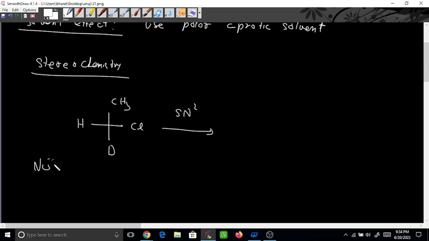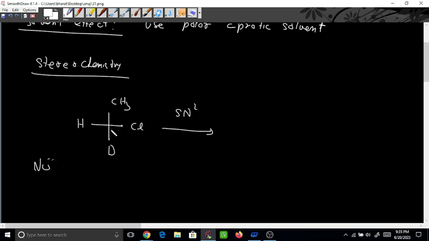What is the possibility of the nucleophile coming? Either in this direction or in this direction. Suppose you have to kick some person, what is easier, from the front side or the back side? Backside, right? Of course, backside. So if it tries to come from this side, then this will not go from here. This will remain sitting here. This is a 3D molecule, right?